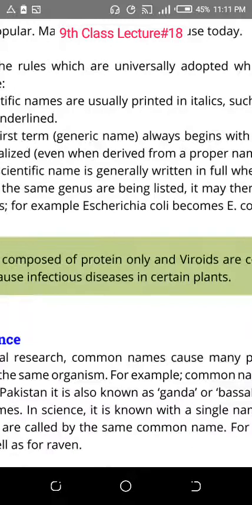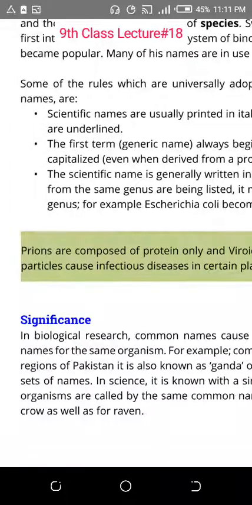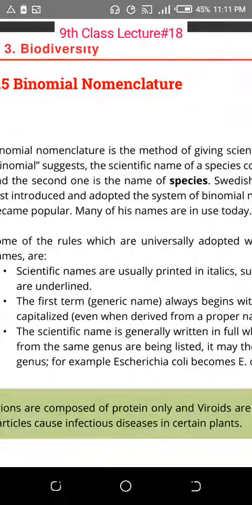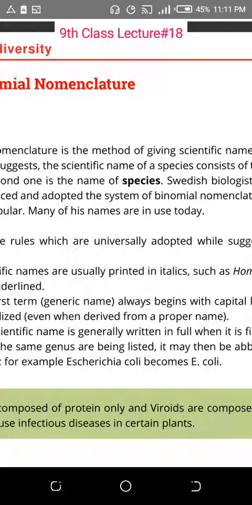So what is binomial nomenclature? What is the name of the scientist who made this classification? Carolus Linnaeus. Why was there classification and naming of animals and plants? To identify them and name them. With one universal name all over the world, we will be able to research.